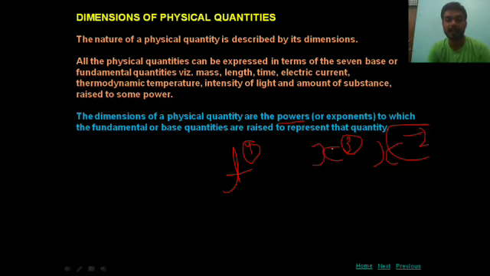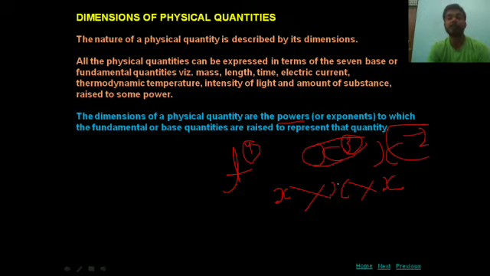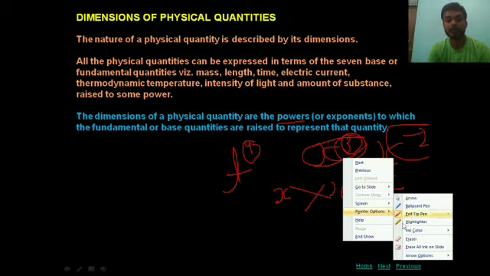Again, x cube can be written as x into x into x, meaning the repetition of x is 3 times. It denotes that the dimension of x is 3. Dimension means repetition, the number of times that quantity appears here. Now move further.